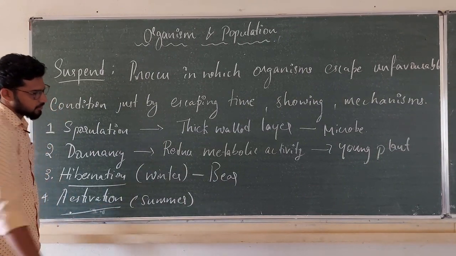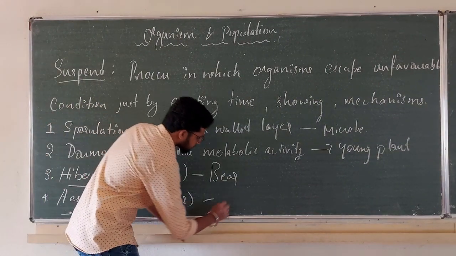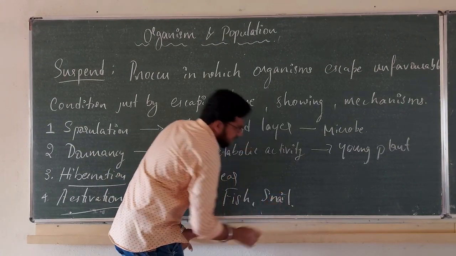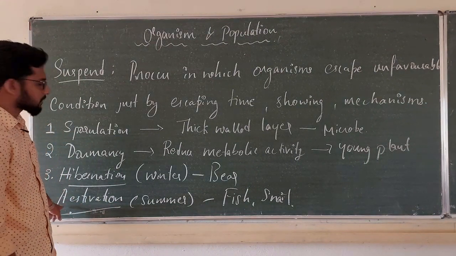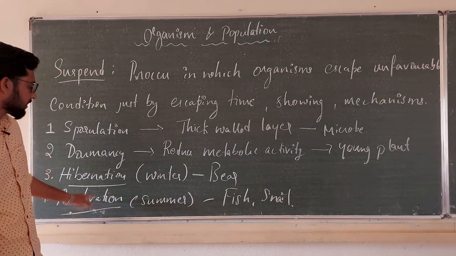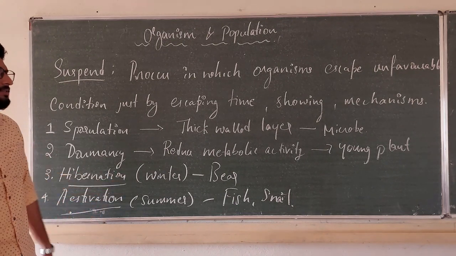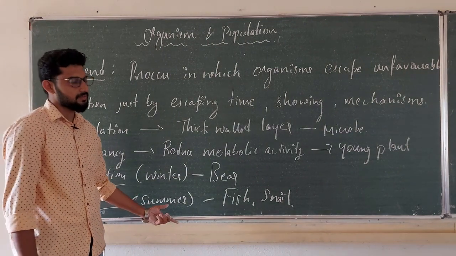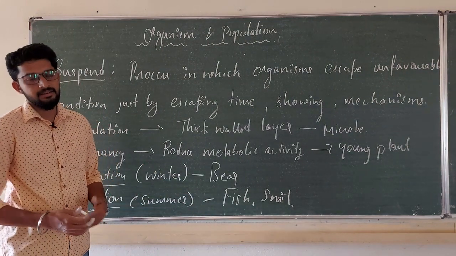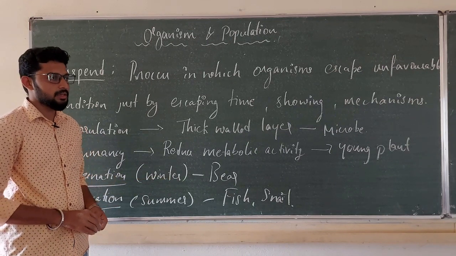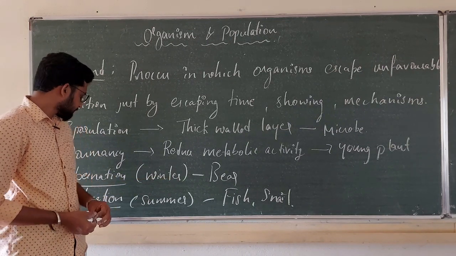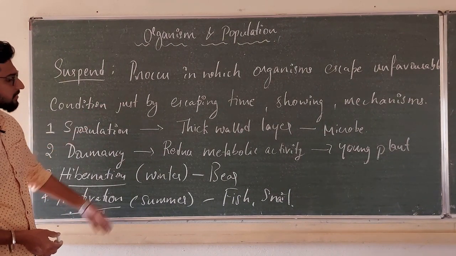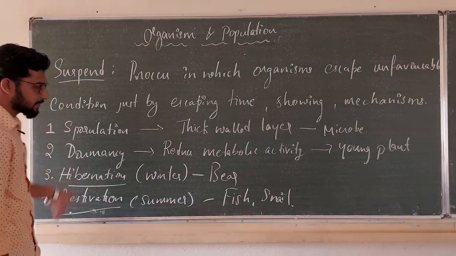What about estivation, or summer sleep? In the case of some fish or snails, they undergo a deep sleep through a process called estivation. They sleep through that whole season, and when summer is over, they come out and again do their normal activity in a favorable condition. This is about suspend. Organisms which show these different mechanisms are known as suspenders.